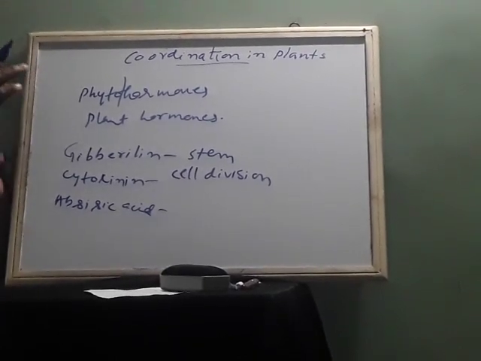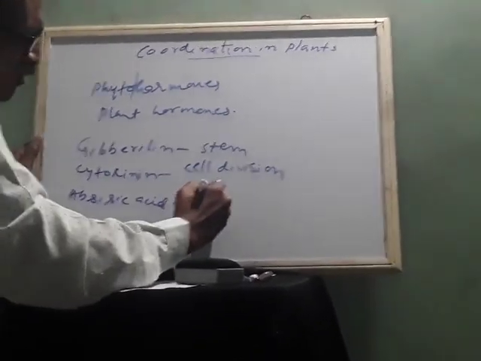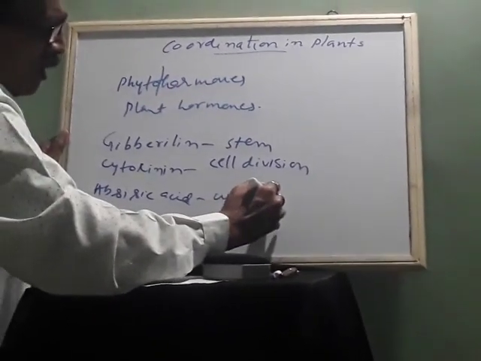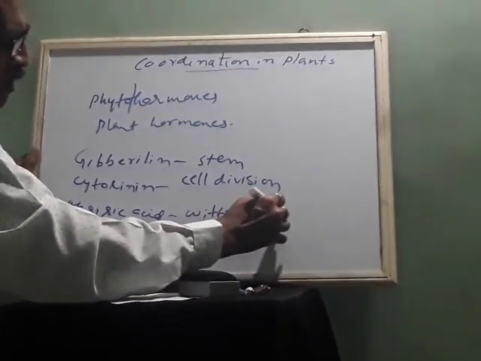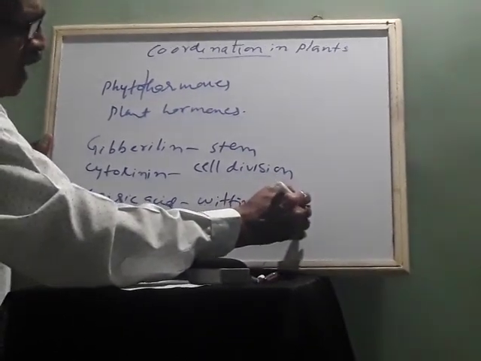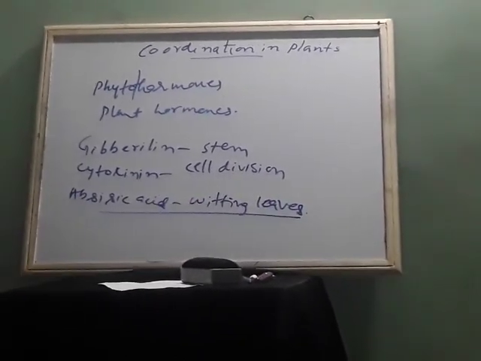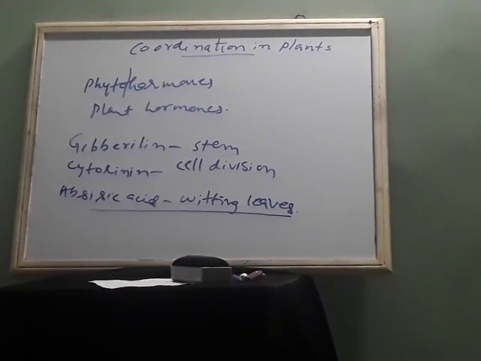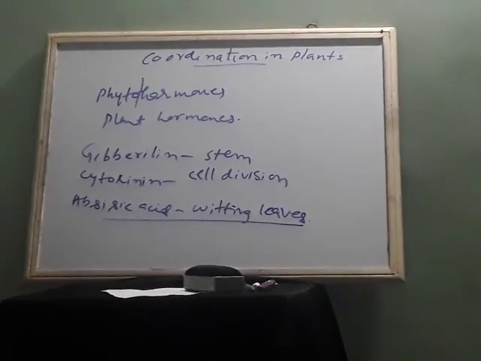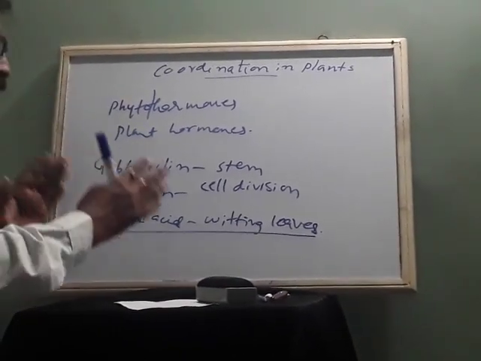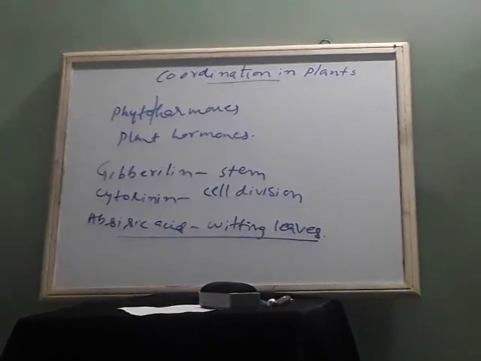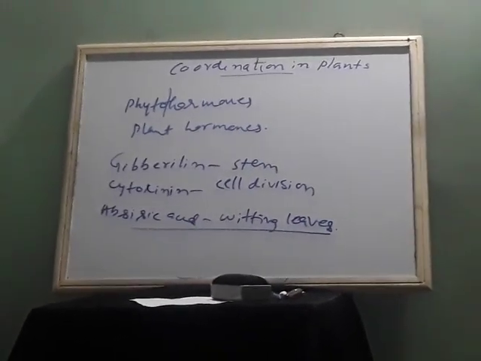So that hormone helps with the wilting of leaves. Plants have different types of hormones for growth, and these are called growth hormones. They are generally called phytohormones, which help with different functions.